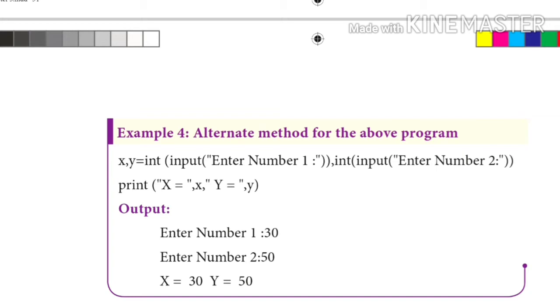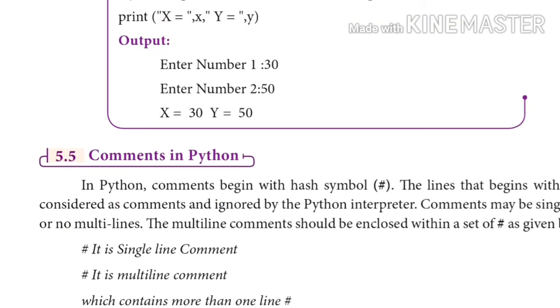Next, let us see comments in Python. For comments, we have to use the hash symbol. Whatever line begins with the hash symbol is considered a comment in Python. We can use the hash symbol for both single-line as well as multi-line comments. So for any type of comment, we use the hash symbol alone.